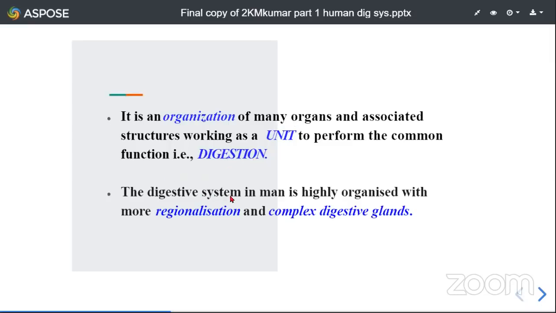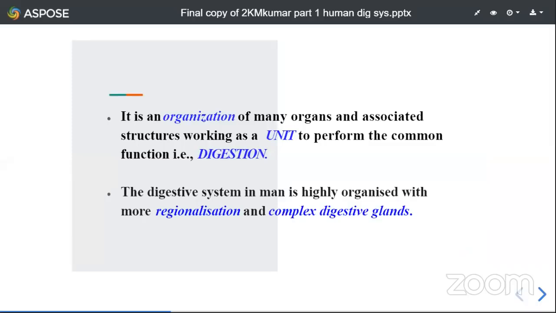Coming to the digestive system in man, it is well developed, well advanced, highly sophisticated, highly organized, with more regionalization and complex digestive glands. Human beings are the most developed, most advanced animals on the planet.